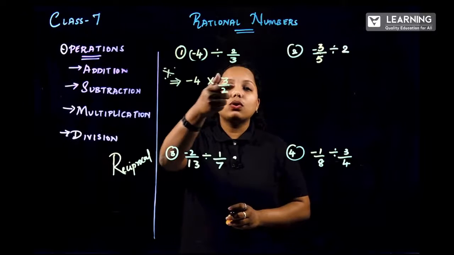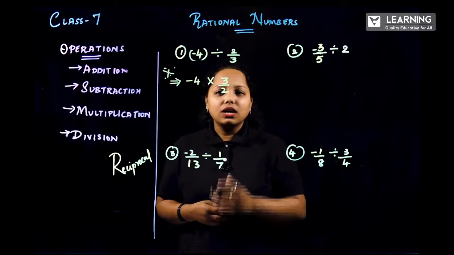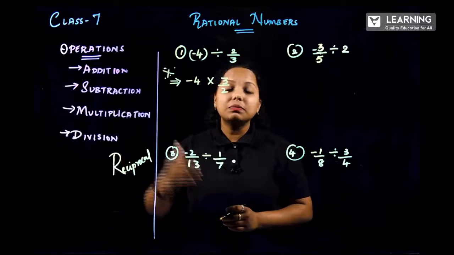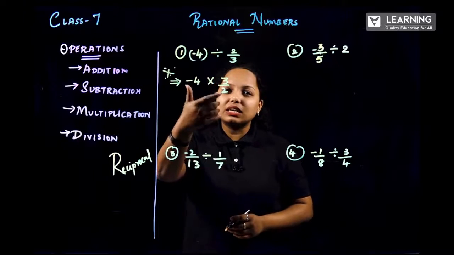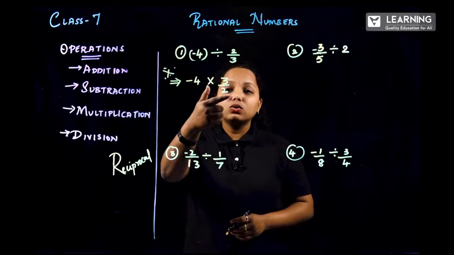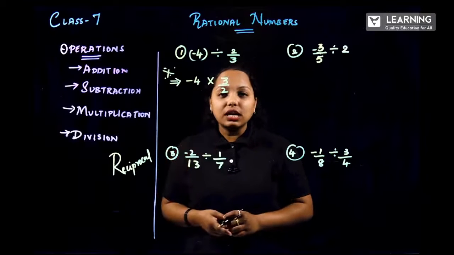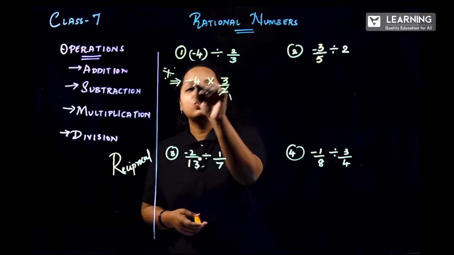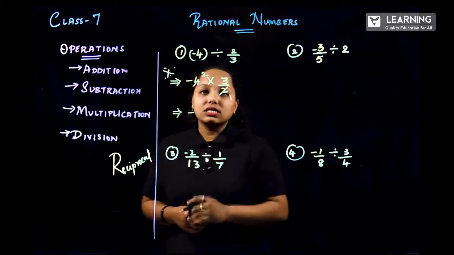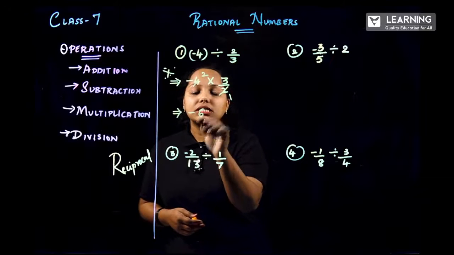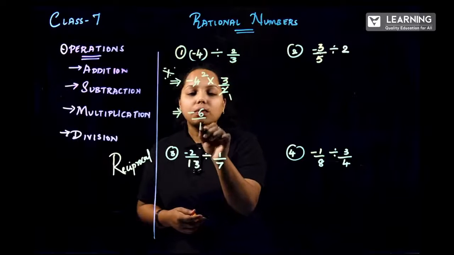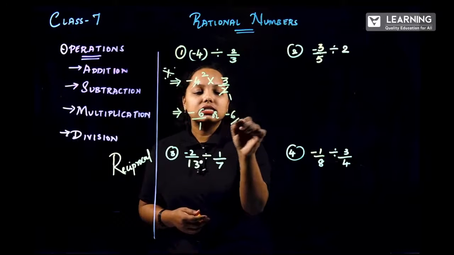So now minus 4 into 3 by 2. First check in the crisscross format. Division goes to the previous concept, that is multiplication. So now this is nothing but the multiplication concept problems, right? Now minus 4 into 3 divided by 2. Check for 2 and 4. Are they going in the same table? Yes. 2 1s are 2, 2 2s are 4. Put the minus sign as it is. 2 into 3 gives me 6, divided by 1. Even if you don't write the 1, it means the same. So minus 6 by 1, or minus 6, is the answer.